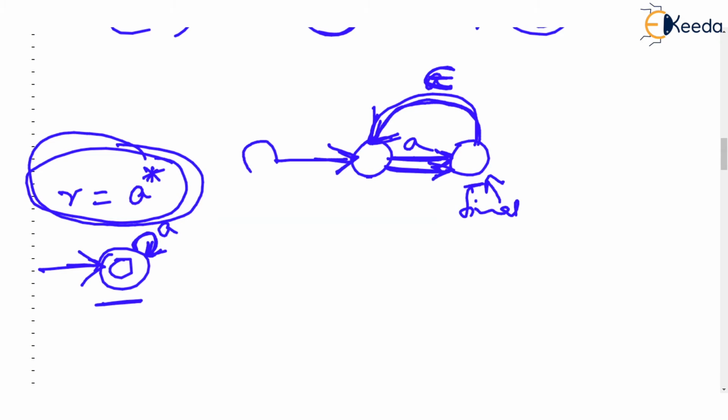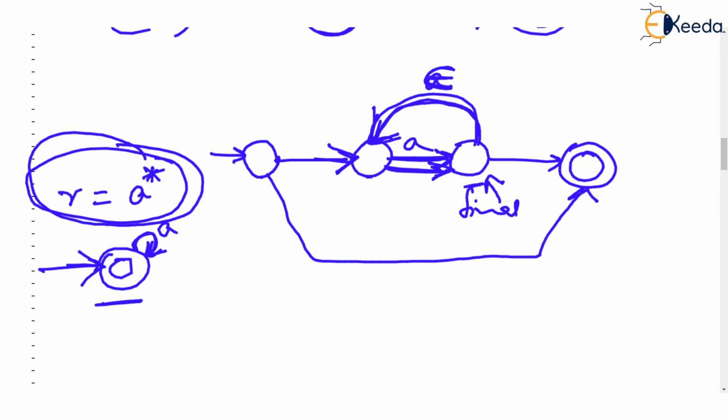Then what we do is we add one more initial state, and one more state as the final state, and we make a jump directly from initial to final on epsilon. Let me draw this again neatly so that we can discuss it. We had R equal to A star.